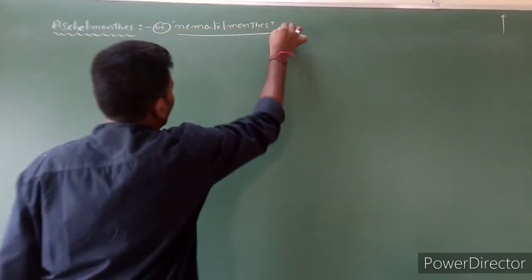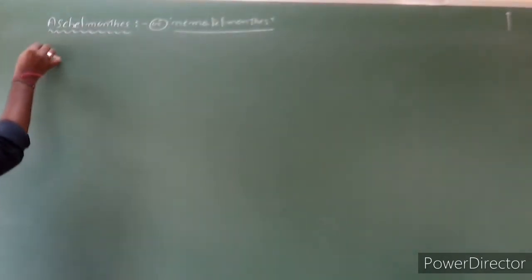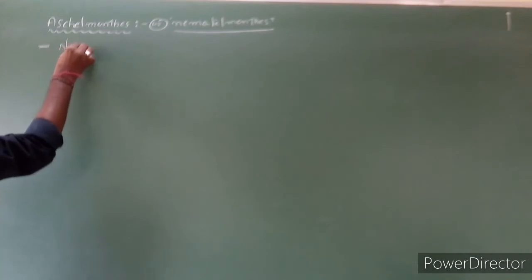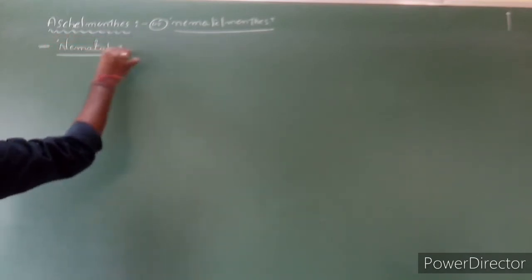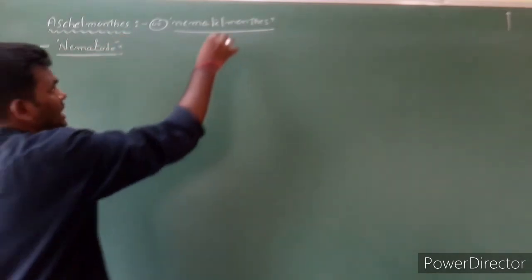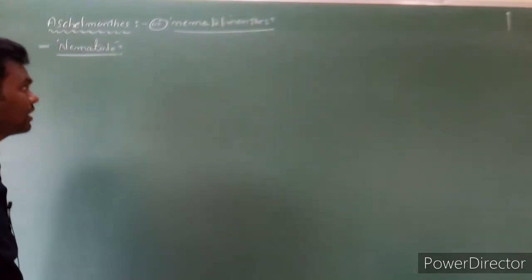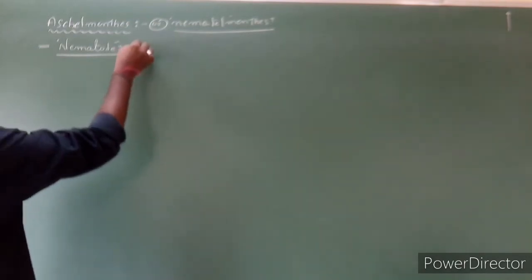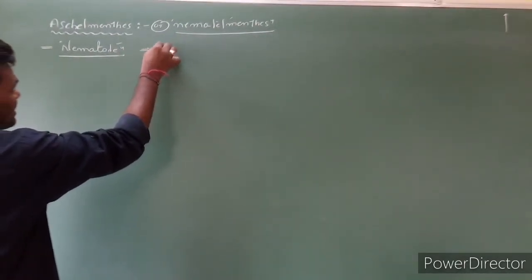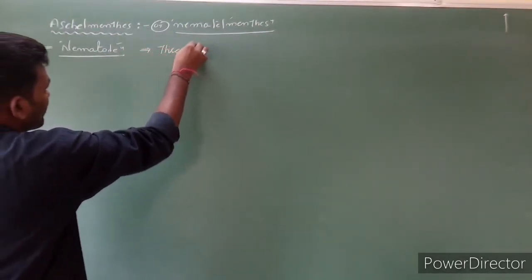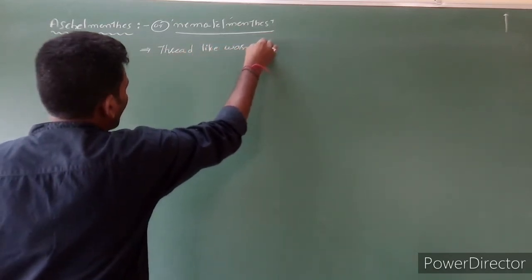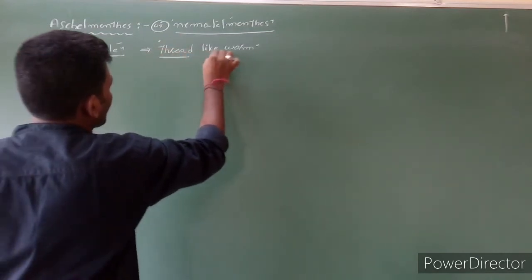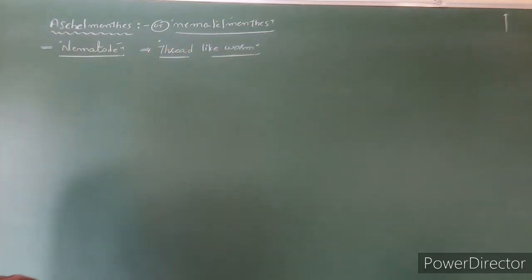Here the organisms are nematodes, so that's why it is also called Nemathelminthes. The meaning of Aschelminthes is thread-like worms. Asci means thread, helminthes means worms. Thread-like worms.